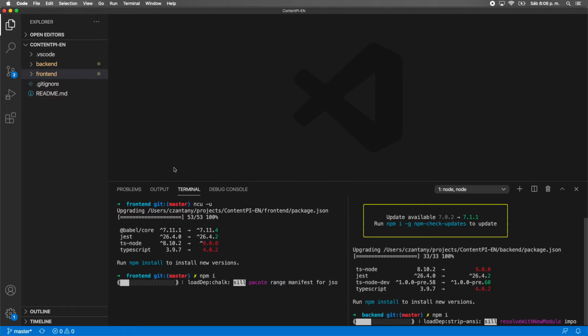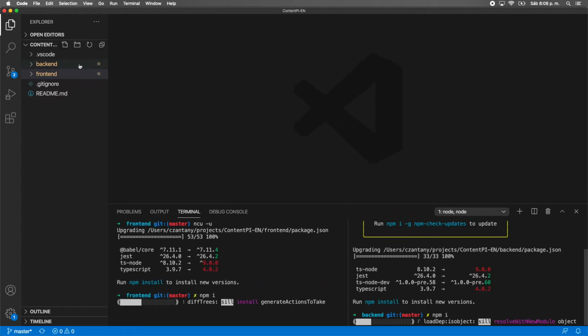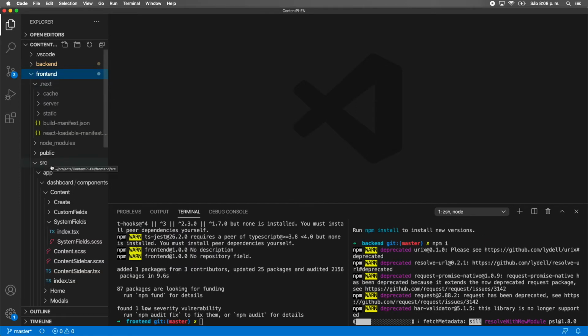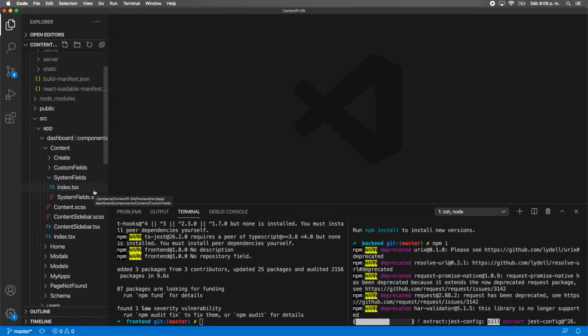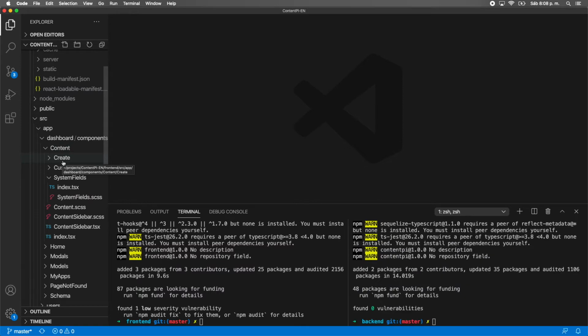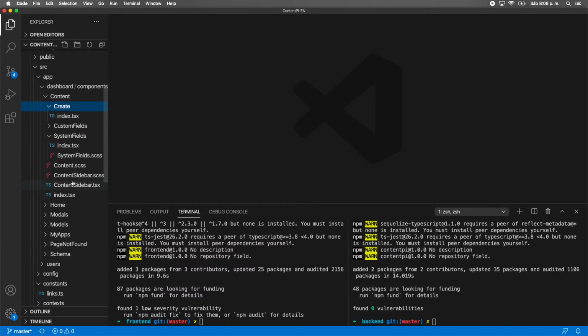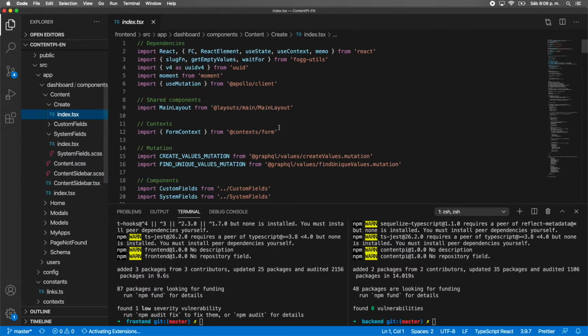Okay, so the first change we need to do is on front end, source, dashboard, components, content, create, and then you need to open index.